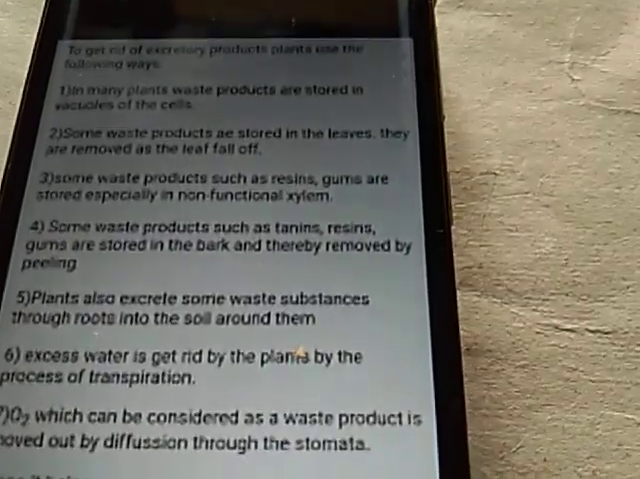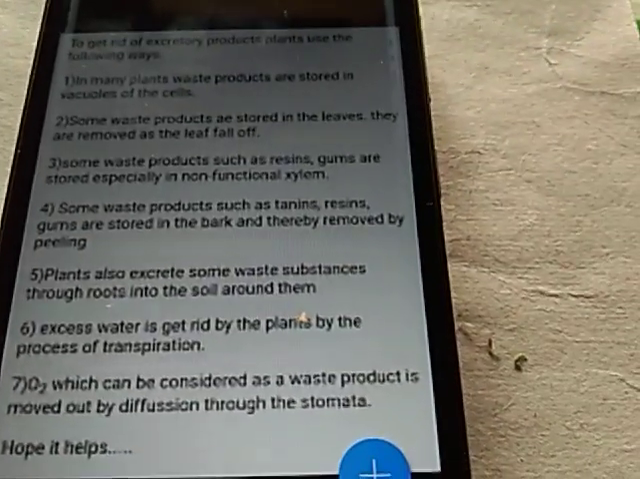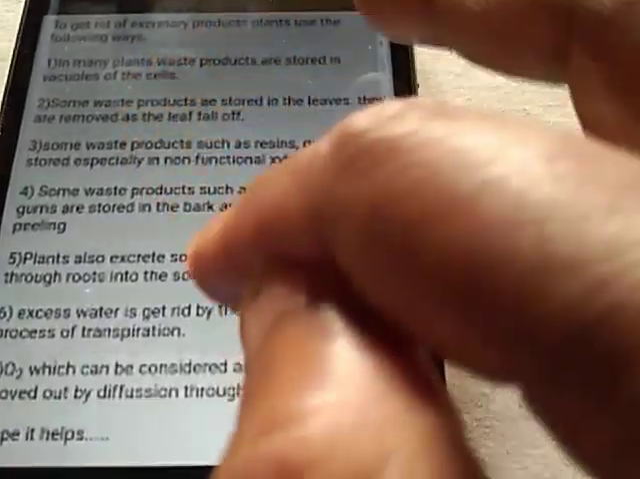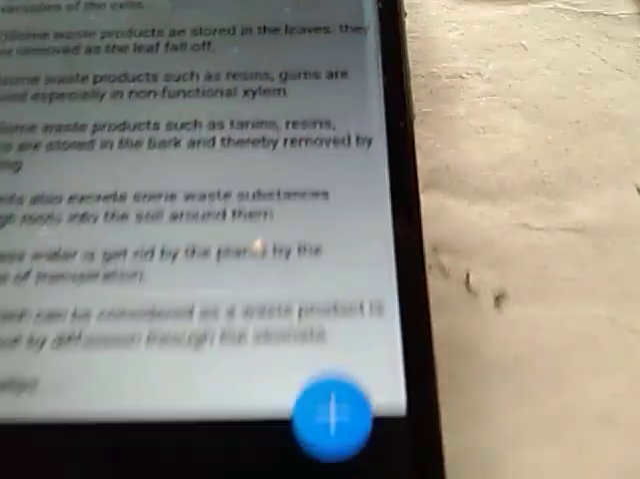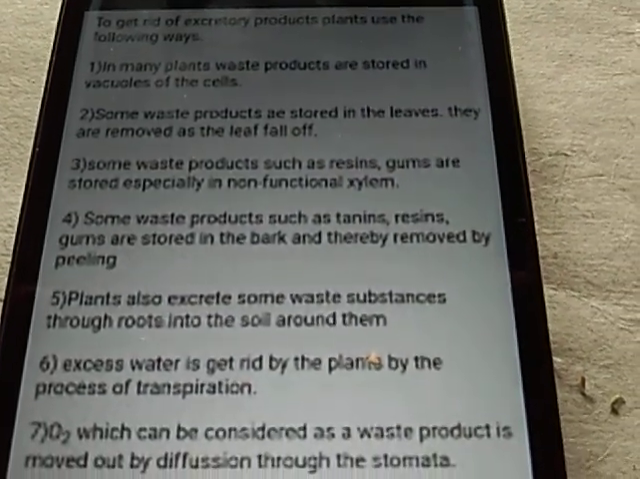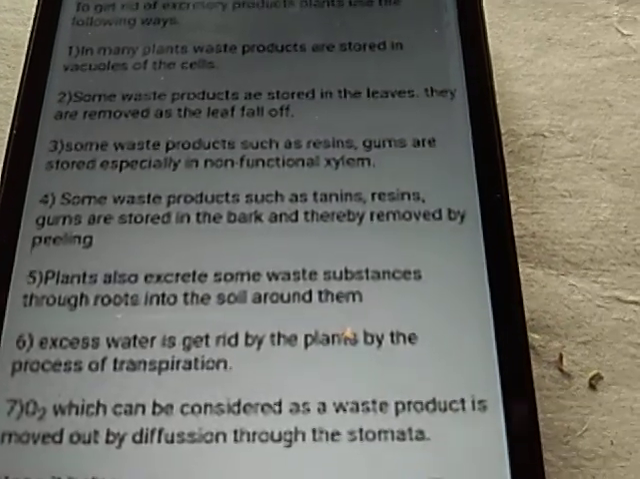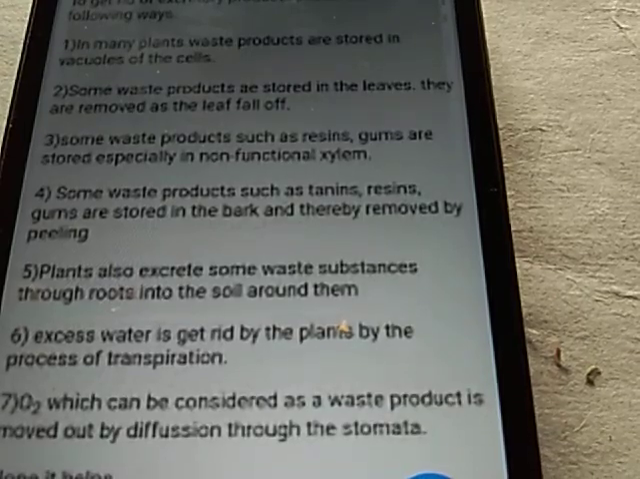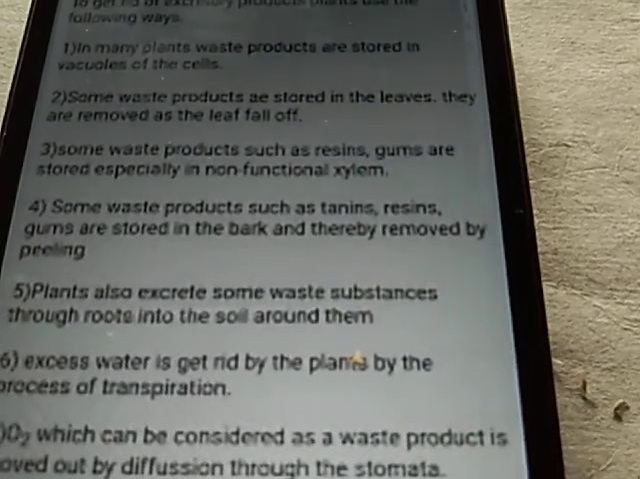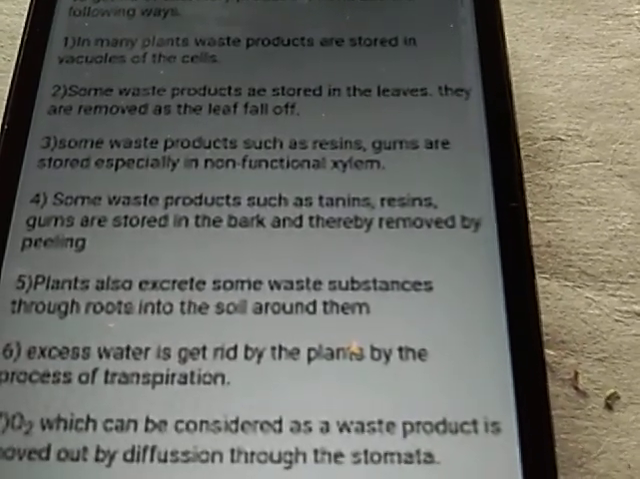So now see, plants also produce many toxic substances, many metabolic wastes. So how do they get rid of them? Number one, you see here, many plant waste products are stored in vacuoles of the cell. Vacuoles store many substances that are waste. And some waste products are stored in the leaves also, and whenever the leaves fall off, the materials get rid out from them.